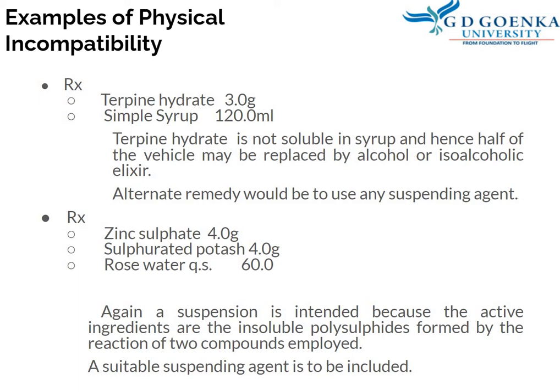Here, the second formula: zinc sulfate 4 gram and sulfurated potash 4 gram, which need to be added to rose water 60 ml. Again, this is a suspension because the active ingredients are insoluble polysulfides formed by reaction of zinc sulfate and sulfurated potash. Here, a suspending agent is to be included in the formula preparation.